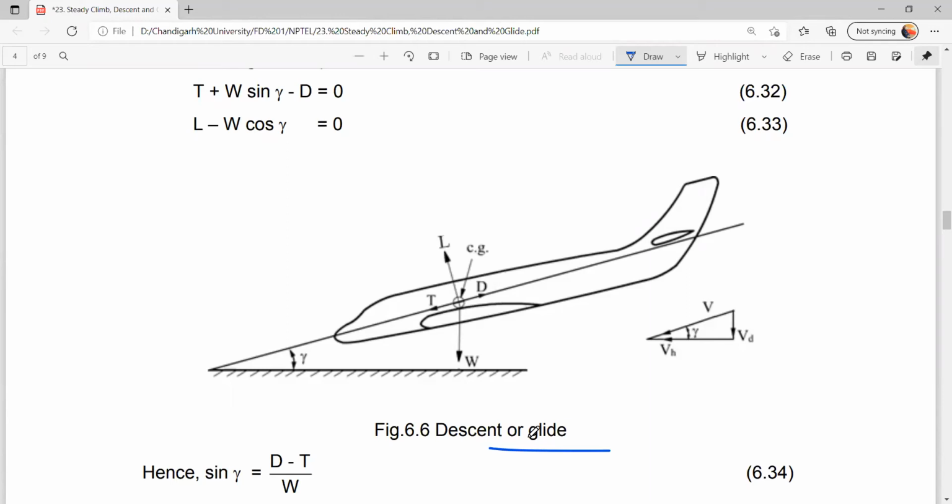It will fall down due to the weight of the paper as well as the acceleration due to gravity. Similarly, when the aircraft starts to descend, the thrust required will be less than drag.